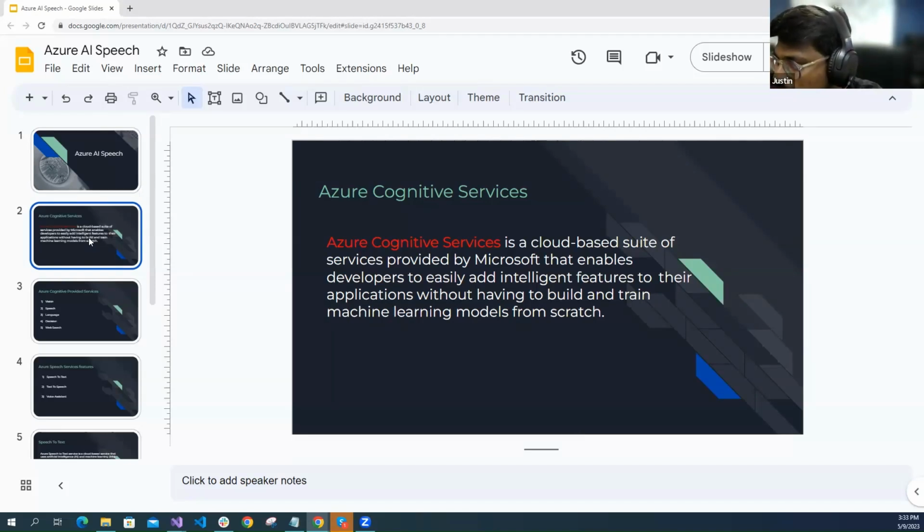It is a cloud-based suite of services provided by Microsoft that enables developers to easily add intelligent features to an application without having to build and train the machine learning models from scratch. We have seen speakers come from outside and give some idea about machine learning and AI.